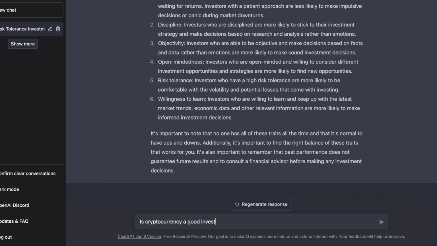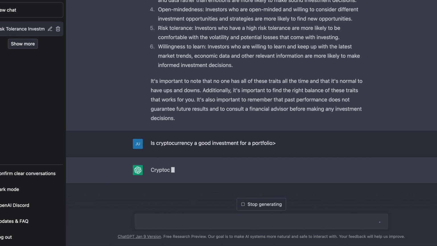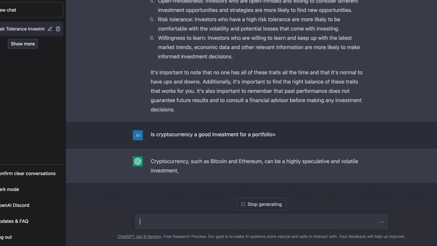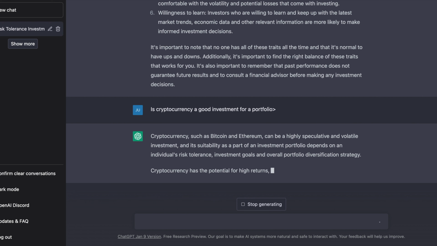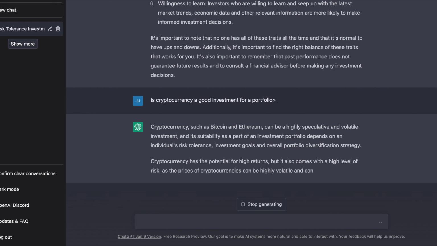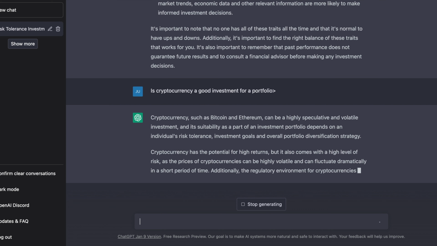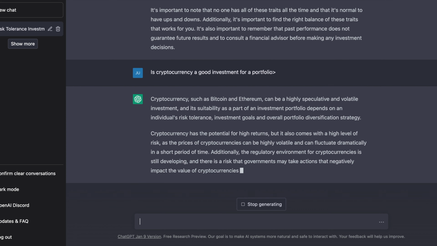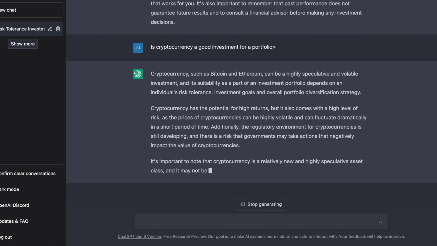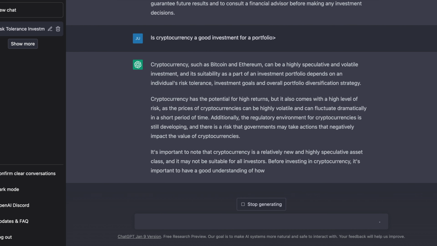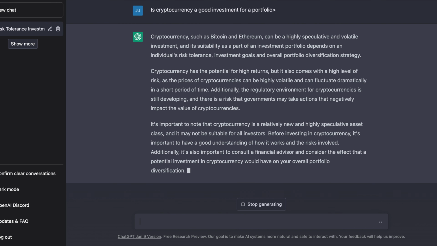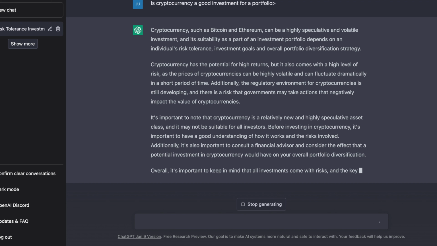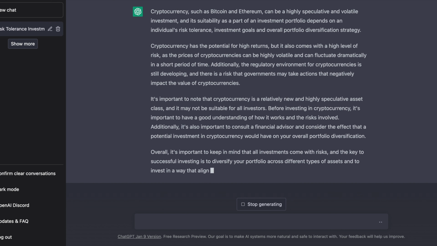Now, a very controversial one that I typed in next is, is cryptocurrency a good investment for a portfolio? This is an interesting one since it was a little bit outdated as of the end of 2021, but it still says that it's a pretty risky investment, and suitability is part on the risk tolerance of the investor, which it seems to kind of do over and over. And cryptocurrency has the potential for high returns, but also comes with a high level of risk. Again, this is the same thing. And the regulatory environment for cryptocurrency is still developing, which is noted, and that this has a negative impact on its prices, and that it's still very new to the market.